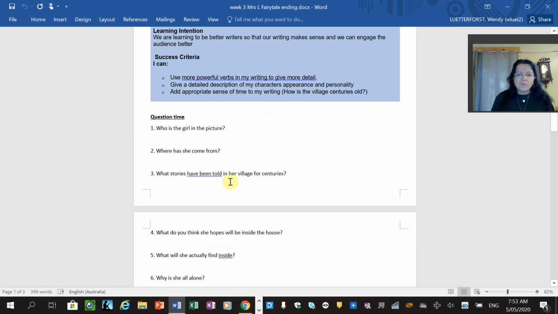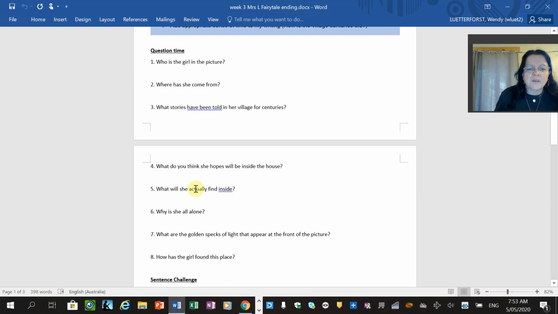What stories have been told in her village for centuries? So you've got to make this up. What stories would they come up with about a castle that's locked up in the forest and she's trying to creep inside to see this amazing thing or find this amazing thing? So what stories have been told in her village for centuries? Question 4, what do you think she hopes will be inside the house? So what is it that she's looking for? And there's no wrong or right answer as long as you stay within the constraints of that image.